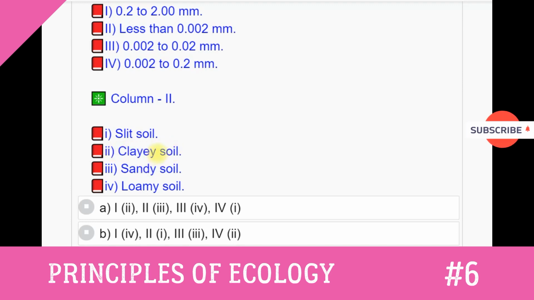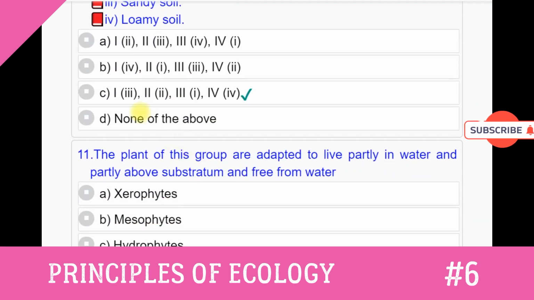0.00 to 0.02 millimeters silt soil. 0.00 to 0.2 millimeters loamy soil. Answer to this question number 10 is option C.